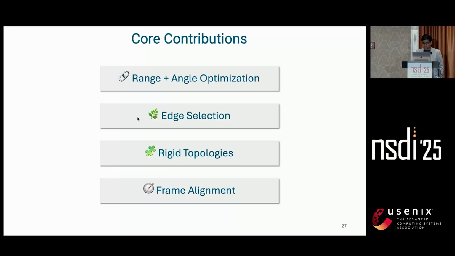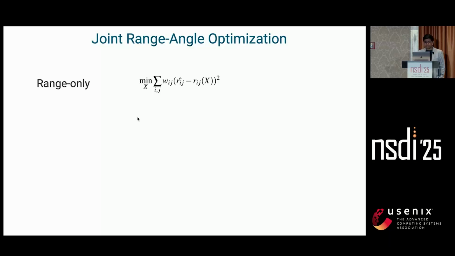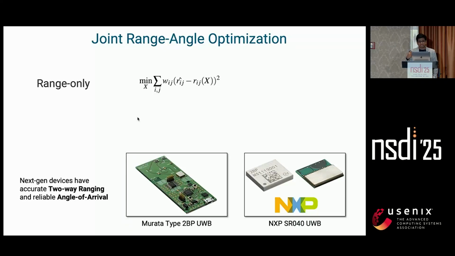each of them. The first one is joint range and angle optimization. So, as I mentioned, the traditional system focuses only on minimizing the stress between these ranges, right? The measured and estimated ranges. But what we see is that modern devices, especially ultra-wideband radios, have started coming up with antenna arrays that not just measure distances, they can also measure the angle of arrival, right? And it uses the same signal exchange to get both of these information. But the classical MDS we saw does not support the use of this extra angular information.